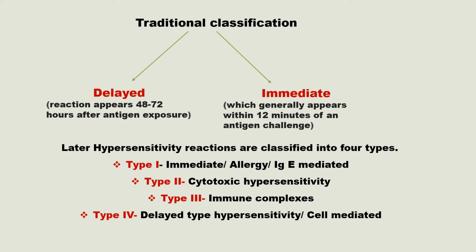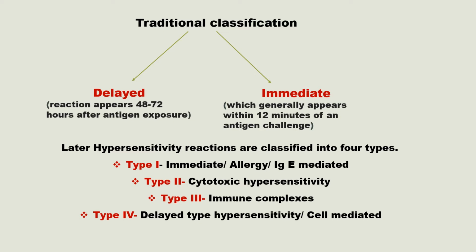Next is classification of hypersensitivity. According to earlier or traditional classification, we can classify this hypersensitivity into two types: delayed type hypersensitivity and immediate hypersensitivity. Delayed means late and immediate means sudden. So this classification is based on how much time it will take for the reaction to appear after antigen exposure.